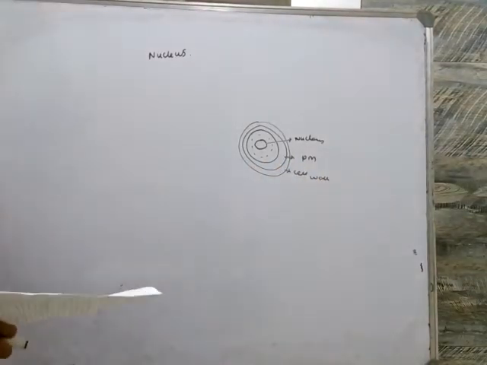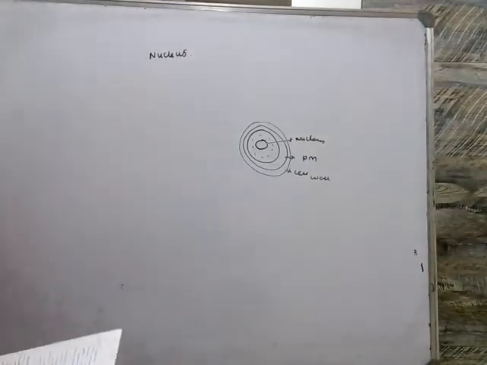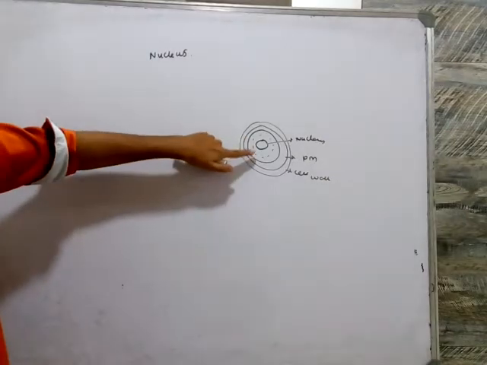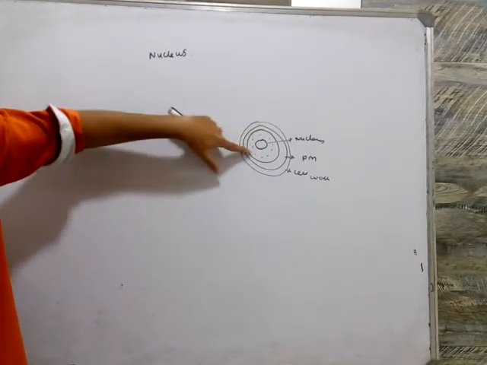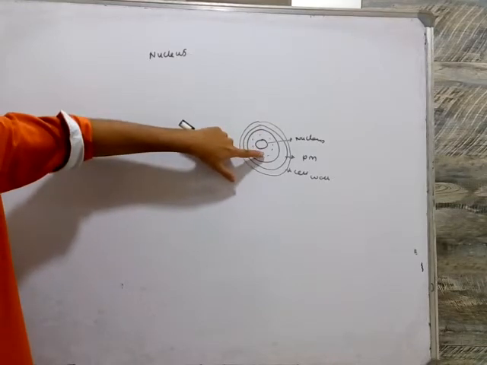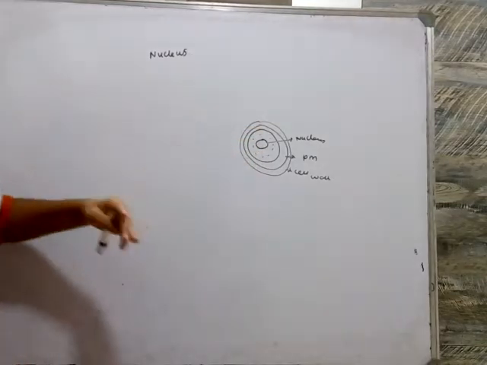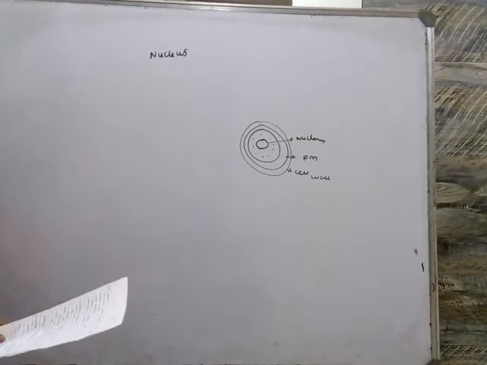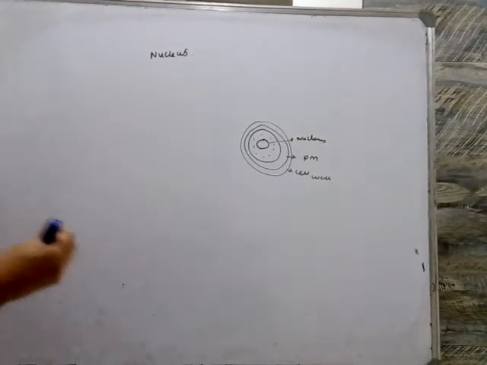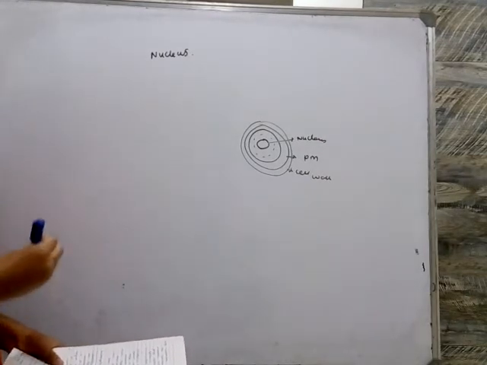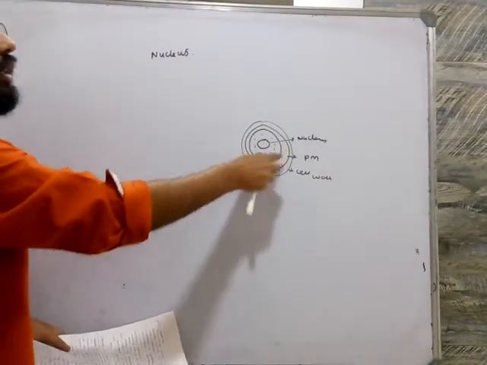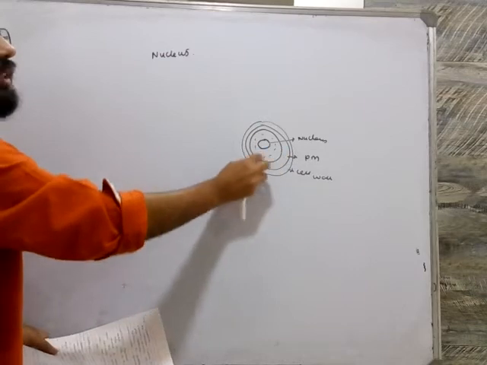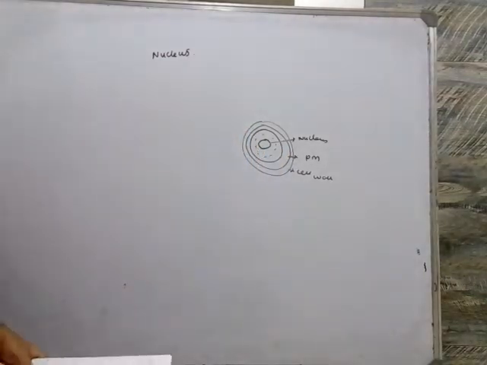Now, the main function of the nucleus is that it helps in the movement of substances from the nucleus to the cytoplasm outside the nucleus. It helps in the movement of substances, which helps in the survival of the cell. So it is very important for the survival of the cell. Whatever important substances are present in the nucleus are given to the cell, or in short, into the cytoplasm. Now, it also helps in reproduction.